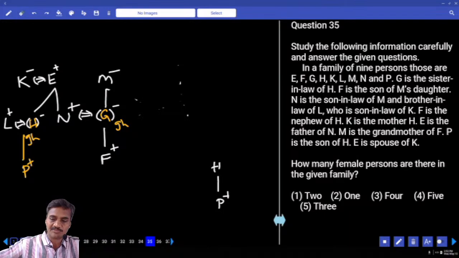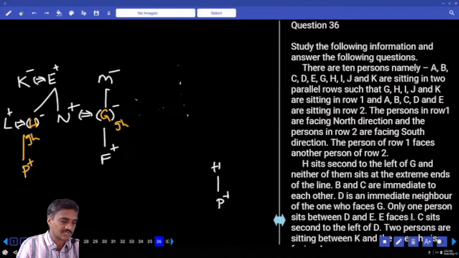And how many female persons are there in the family? 1, 2, 3, 4. There are 4 females, choice 3, question number 35.